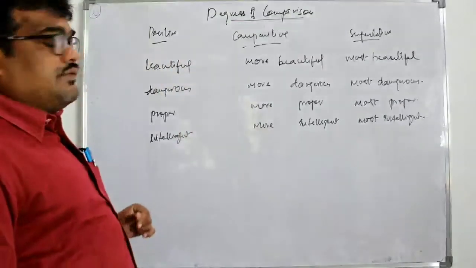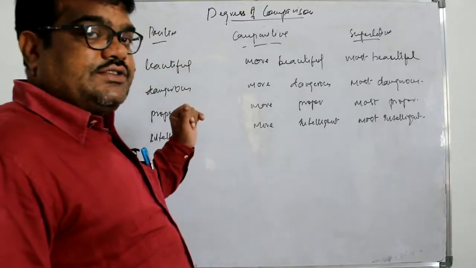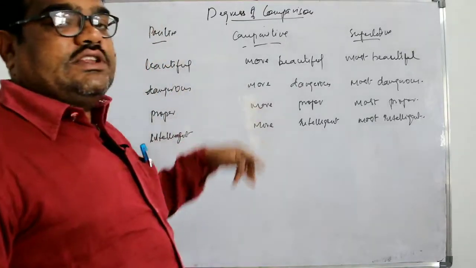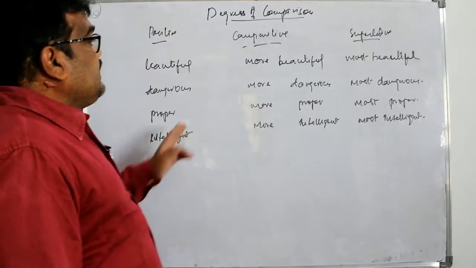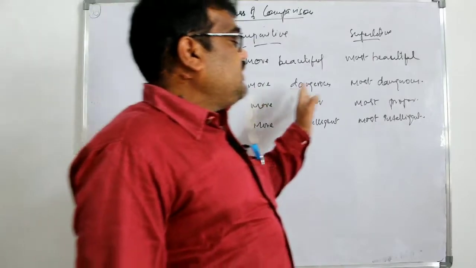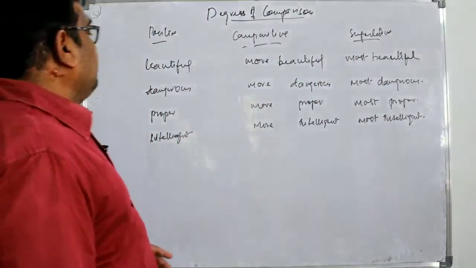An adjective which has three syllables or more than three syllables, or we can say long adjectives, takes more in comparative, and most in superlative.